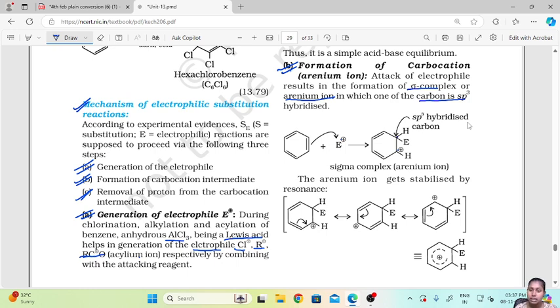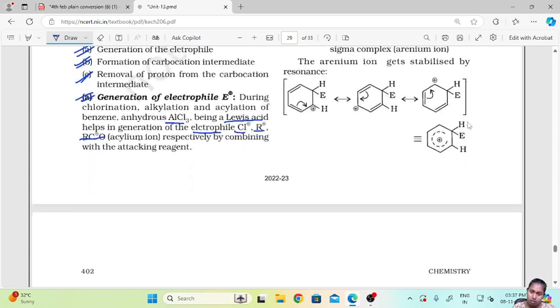Now the arenium ion gets stabilized by resonance. So what will happen? This double bond will come here. This positive sign will go here. So it will undergo various resonance. Overall, the positive sign will come in the center.